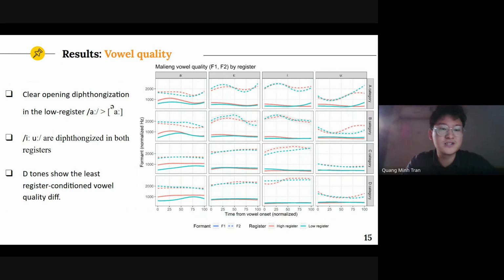So we're showing here the F1 and F2 trajectory of the tones, and we can see a clear opening diphthongization in the low register, which turns the vowel into a diphthong. And the vowels E and O are found diphthongized in both registers. And also the D tones here show the least register-conditioned vowel quality difference.